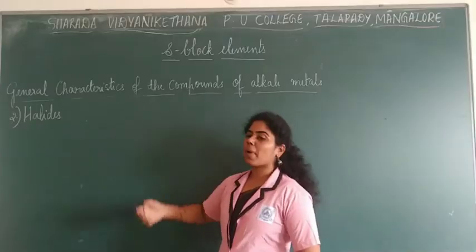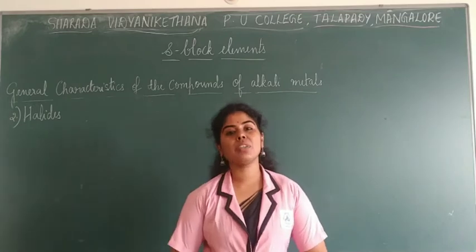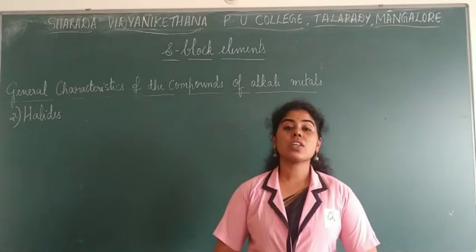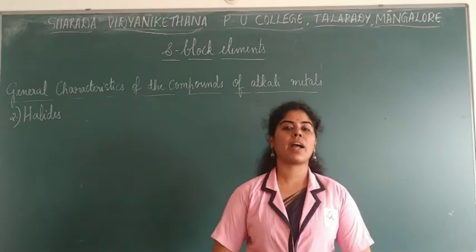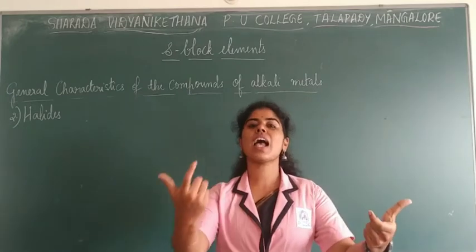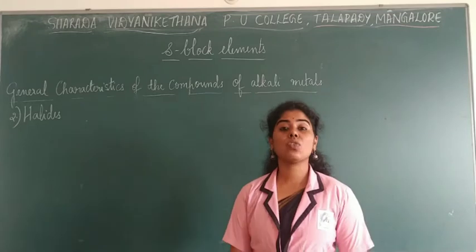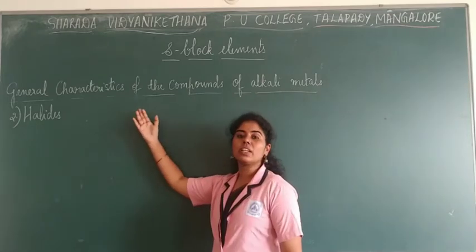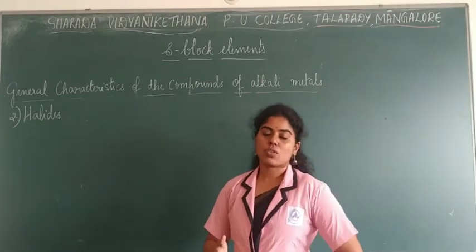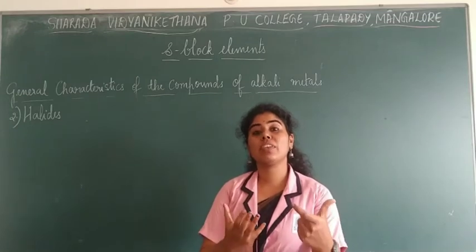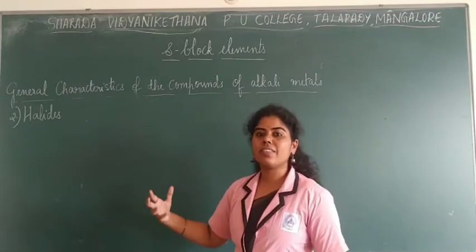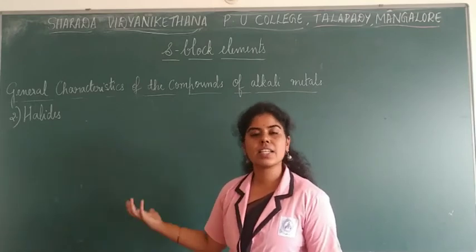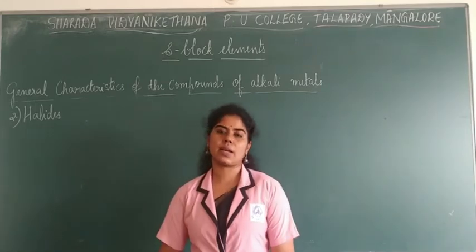Let's talk about the second type of compound, that is halides. As you all know, alkali metal halides are formed by the combination of an alkali metal as well as a halogen. Which are the halogens? Starting from fluorine, chlorine, bromine and iodine. For example, let me take lithium fluoride. It is a lithium halide. Lithium fluoride, lithium chloride, all of these are examples of halides.